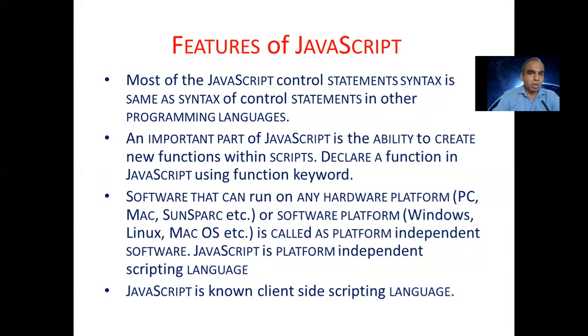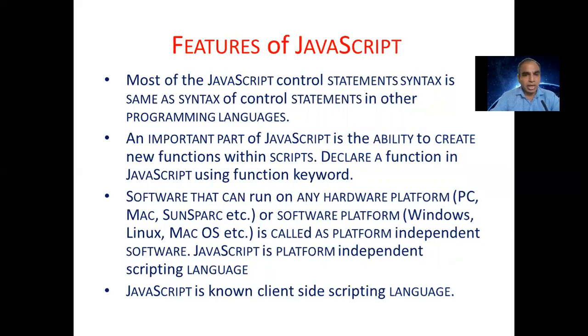Most of the JavaScript control statement syntax is the same as the syntax of control statements in other programming languages. Just like C and C++ have control statements, we can use the same in JavaScript: if, for, while. An important part of JavaScript is the ability to create new functions within scripts. That is very important. We are creating many new functions over there. Declare a function in JavaScript using the function keyword. There we have the function keyword, then we write a function name, then we open the curly bracket and write the function statements.